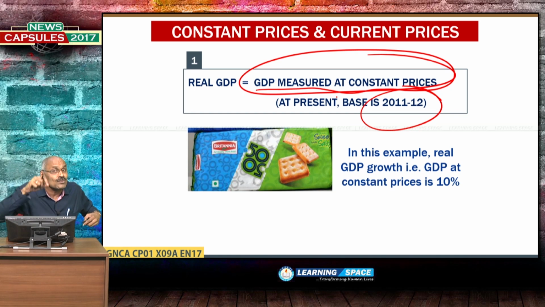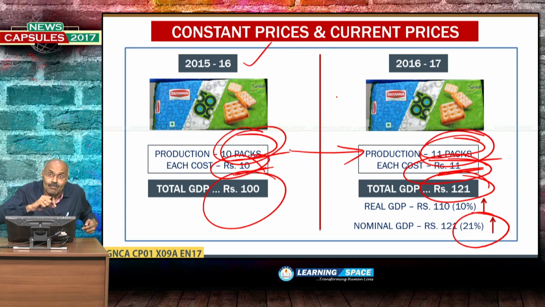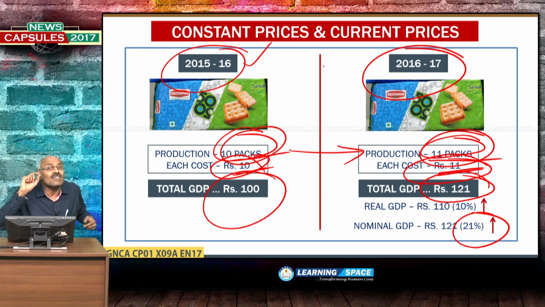Real GDP is also called GDP measured at constant prices. In the present example, I have taken 15-16, 16-17 only for the sake of example. But in India, for calculating real GDP, the base year is 2011-12. So, in this classic example, real GDP growth is 10% because only 10% increase in production is there.